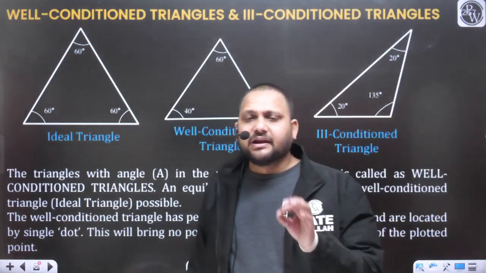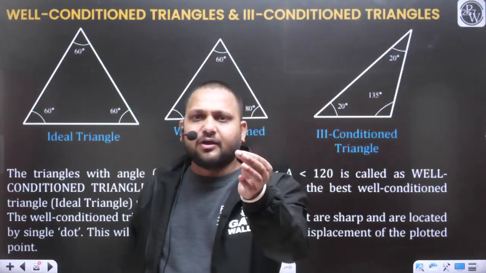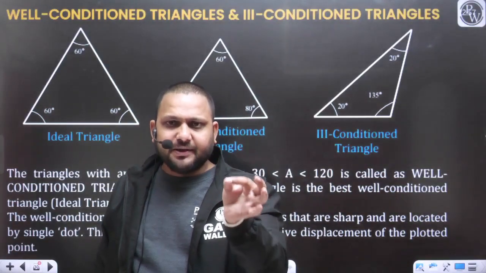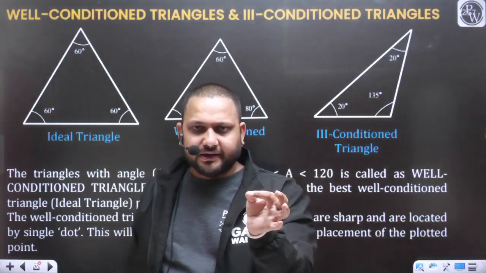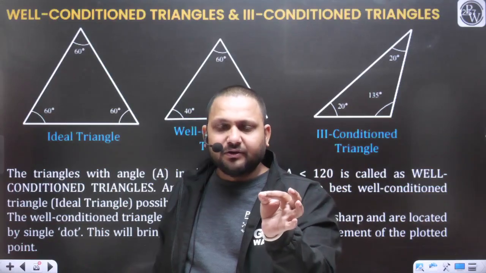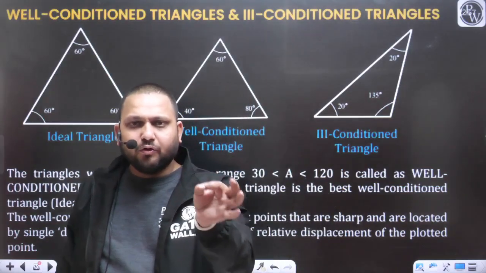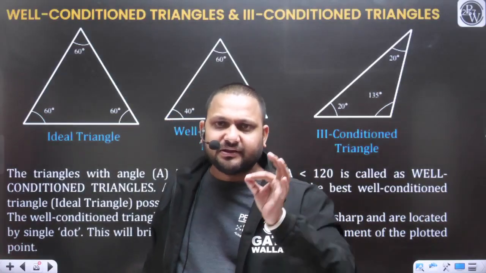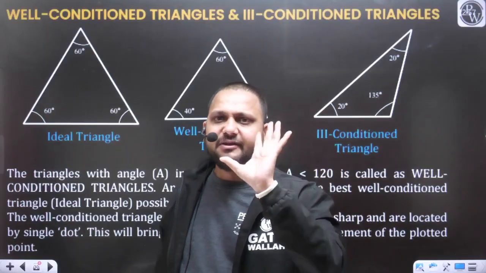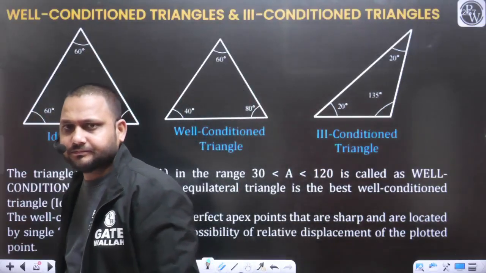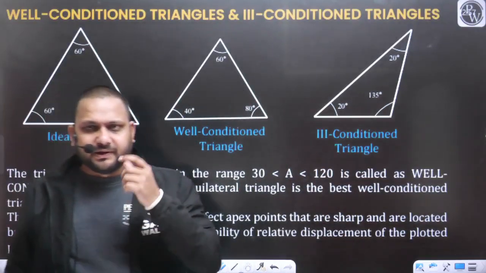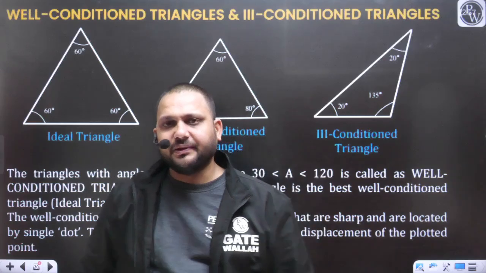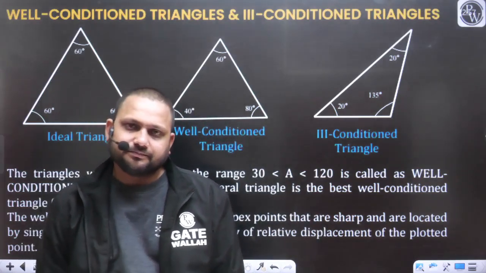Tie line, the line connecting the survey line and the object. Whatever object will be there, the object whose position you want to locate, whose position you want to define, if you are connecting the survey lines with that object, that line will be considered as the tie line.